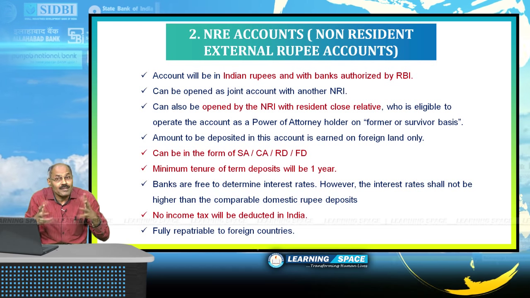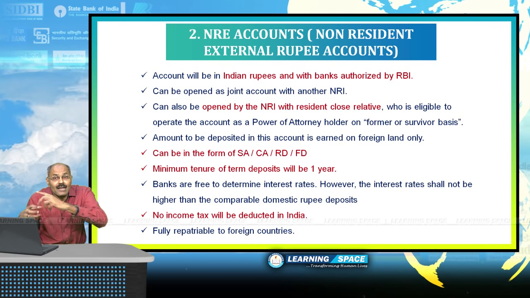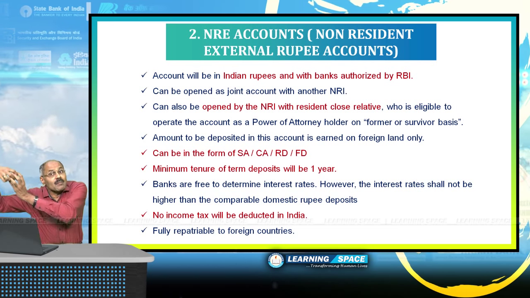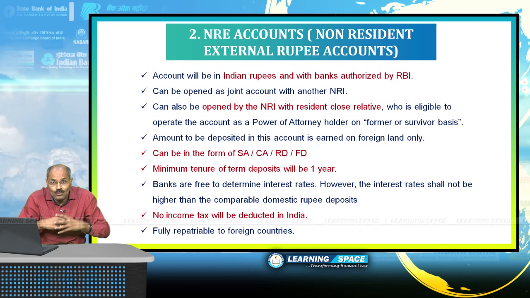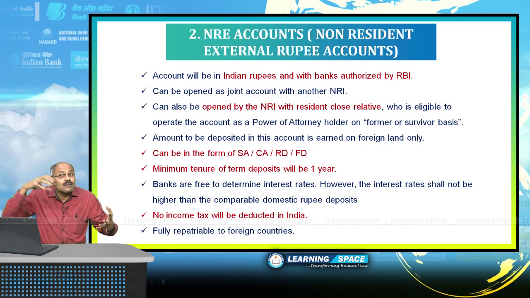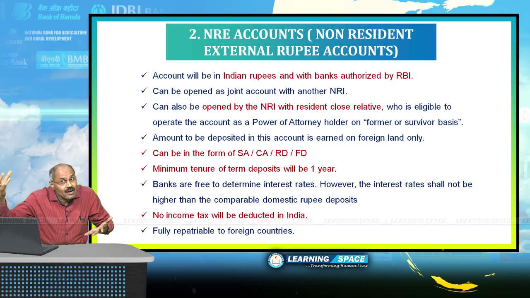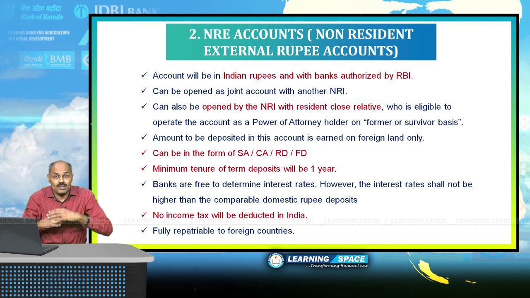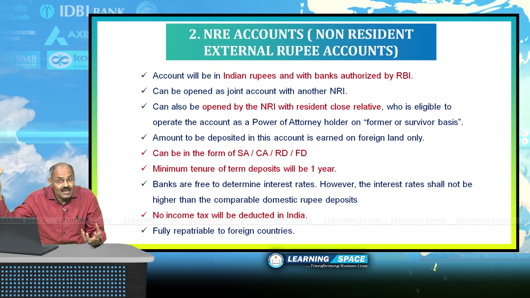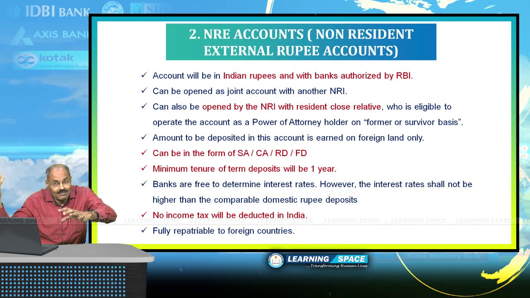India has got no power to tax it. India cannot tax that income, and as and when he wants, he can take the entire money back. This account is maintained in rupee terms. I have given all other stipulations here. An important point of an NRO account is that Rakesh can open a joint account with Somesh as far as an NRO account is concerned. But when it comes to an NRE account, he can open an account with his brother Somesh, but Somesh will operate the account as an agent only, that is called power of attorney holder, right?